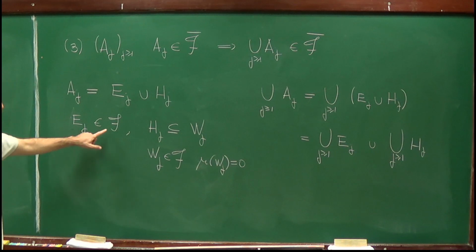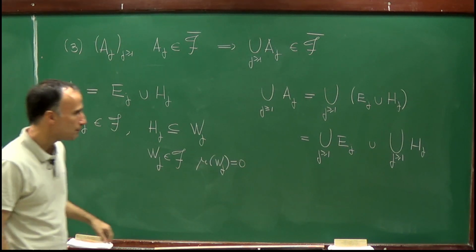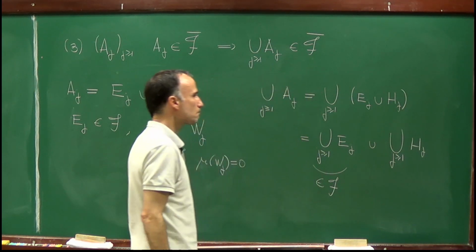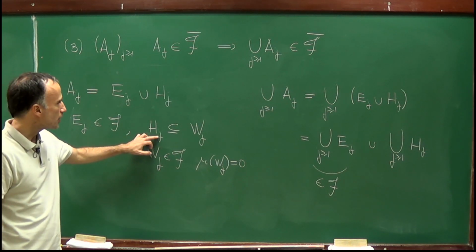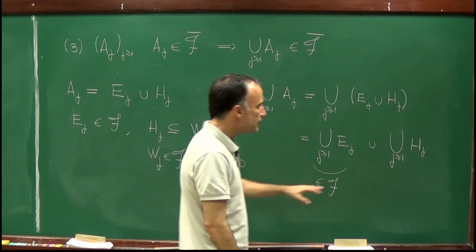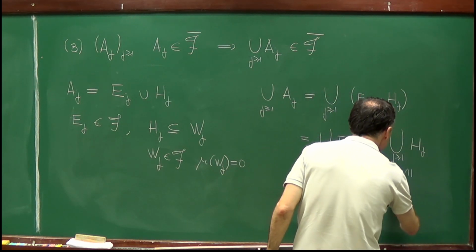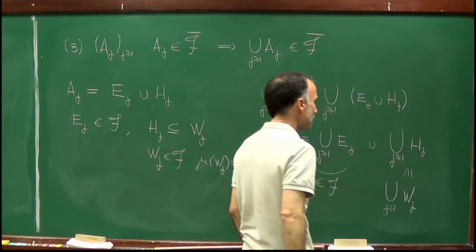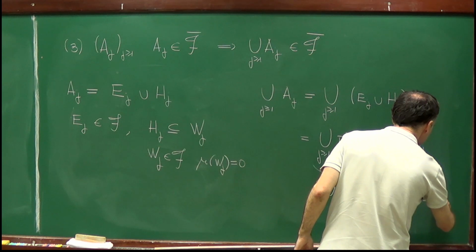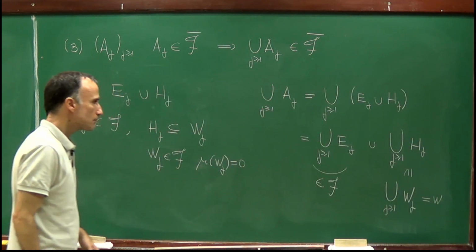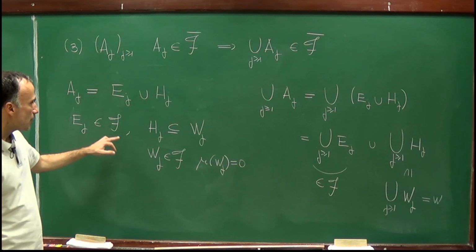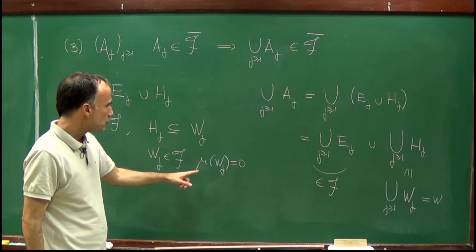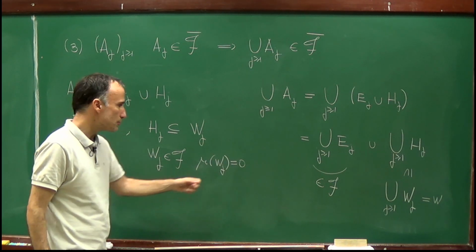Since Ej belongs to the sigma algebra F and F is a sigma algebra, this union belongs to the sigma algebra F. On the other hand, since Hj is contained in Wj, the union of Hj is contained in the union of Wj. Let me call this set W. Well, W is an element of the sigma algebra F because each Wj is an element of the sigma algebra F. And what remains to be proven is that the measure of W is equal to 0.